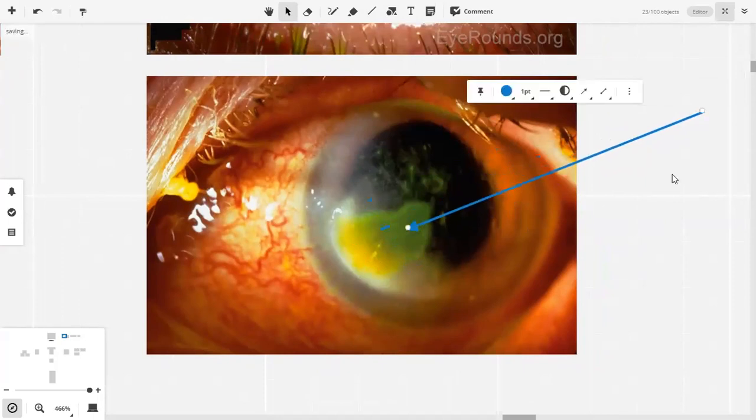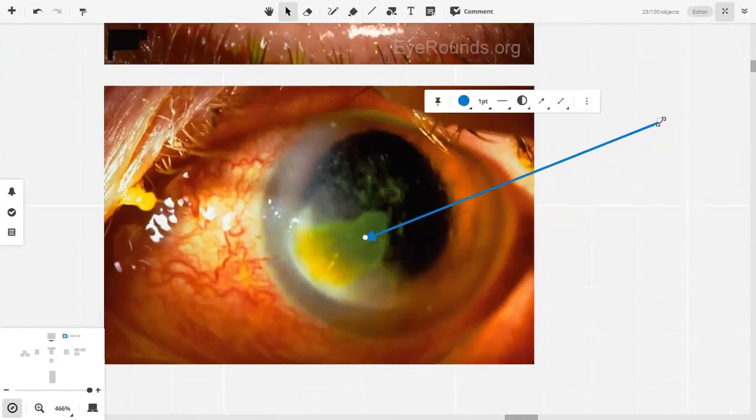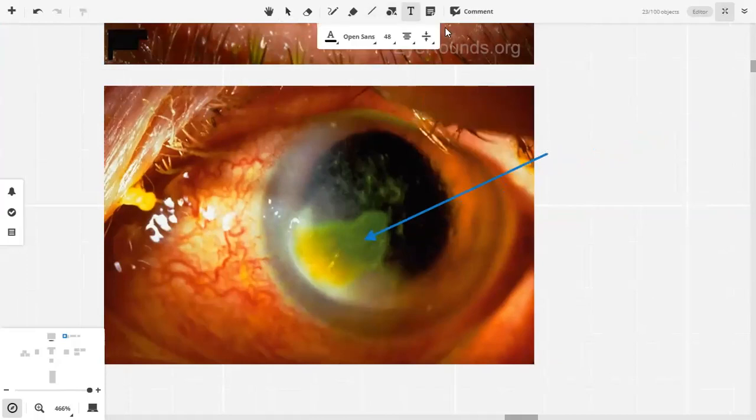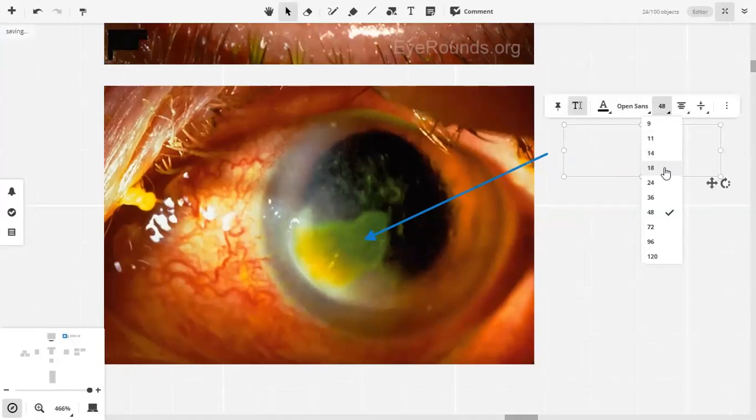Now, what is this area and why is it colored green? बाकी चीजें जिसमें हैं, there is congestion, hyperemia, etc. So we'll be focusing on this. Why is this green? This is stain. Fluorescent stain. So we know that this color is due to fluorescent stain.